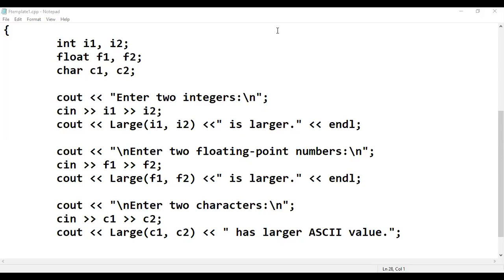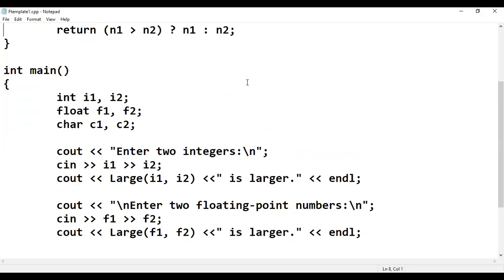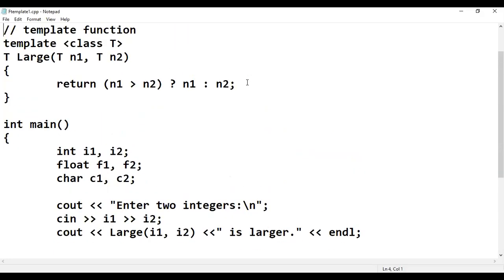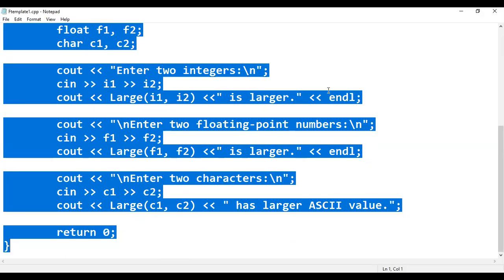Okay, so when you perform this at runtime, the compiler should get these values at runtime, and depending on these values, it should call the function with the associated values. So we are going to have a common template, just changing the data types. Okay. So we'll take this also.